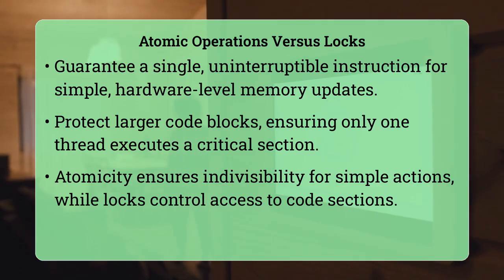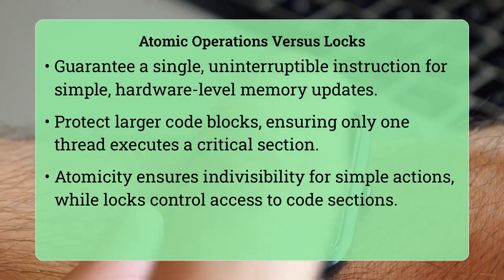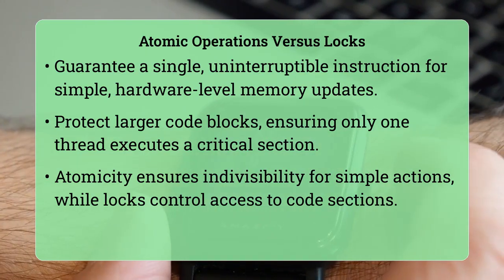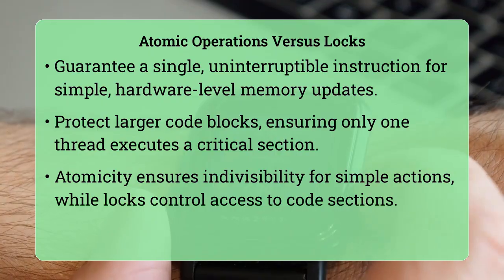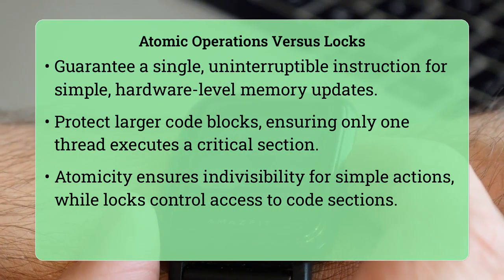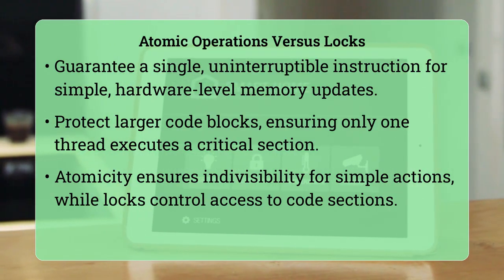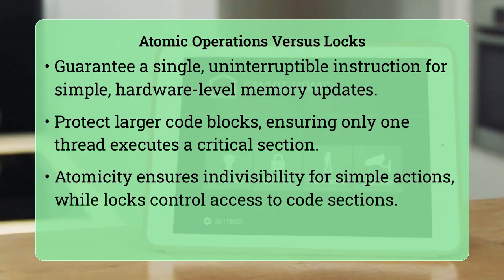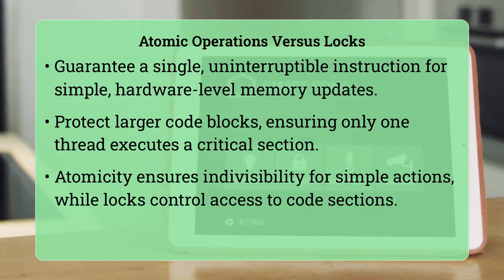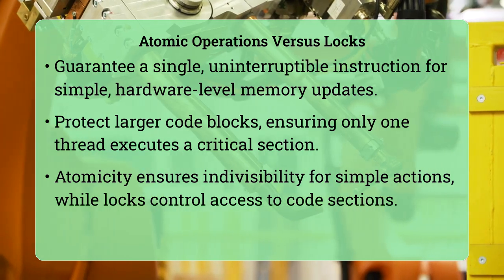Atomic operations are typically very low-level, often directly supported by the computer's hardware. They are designed for simple, single-value updates, like incrementing a counter or setting a Boolean flag. Because they are often implemented as a single hardware instruction, they avoid the overhead associated with operating system calls and context switching, making them incredibly fast and efficient for these specific tasks.